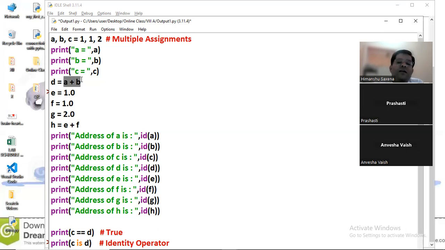So you can see here, a plus b is what? A plus b is 2. We have already seen that the value 2 is assigned to variable c. So in that case, this variable will share the memory location of c here. That is why c and d are same. And similarly, in the case of 1.0 and 1.0, e and f are same. And the addition of e and f is 2.0.